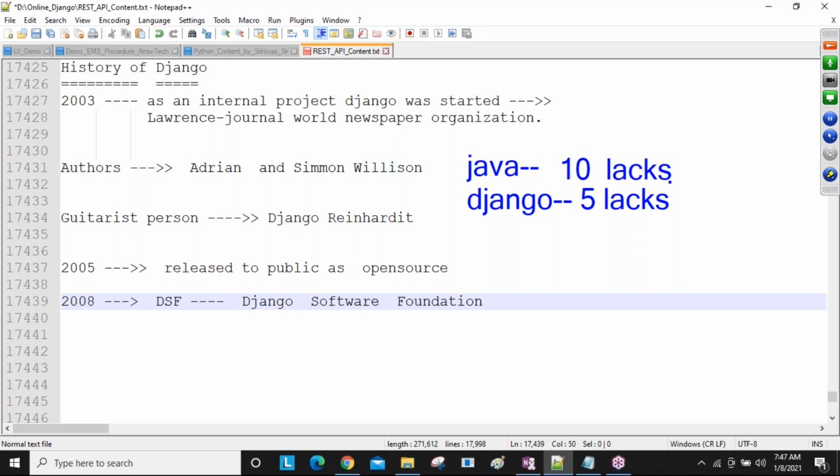Because of Django, people are saving a lot of money and time, and getting better application performance compared to Java. That's why TCS donates some amount to the Django Software Foundation, saying: I'm giving 2 lakhs to your company, so you can spend it on developing more features for this Django framework. Like that they are giving donations.